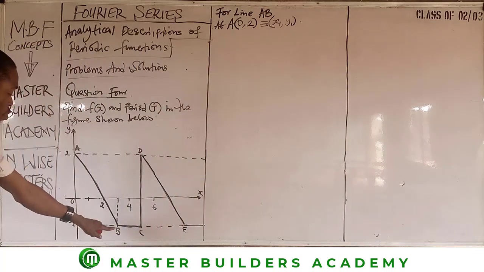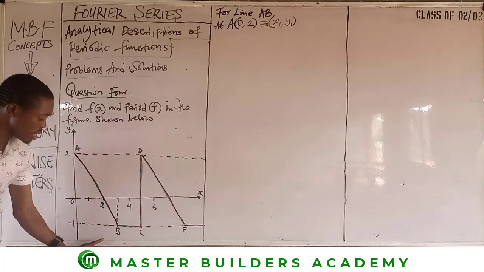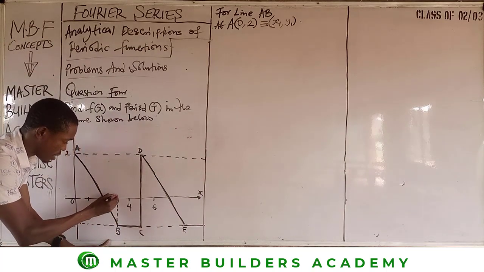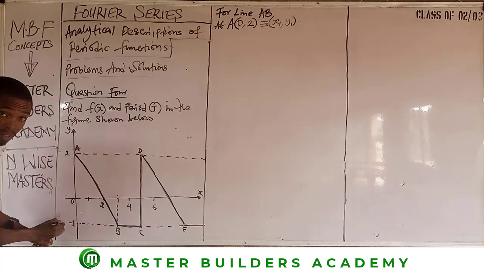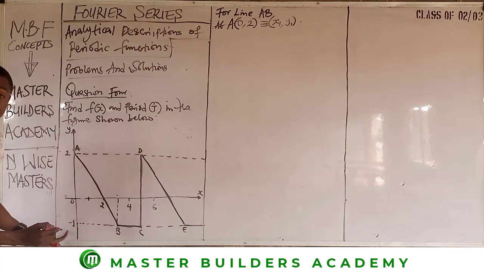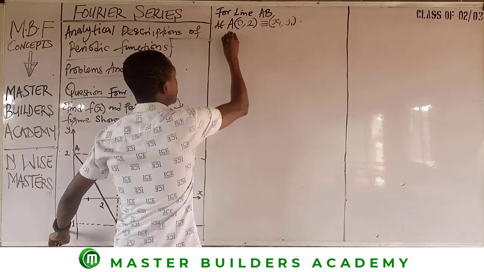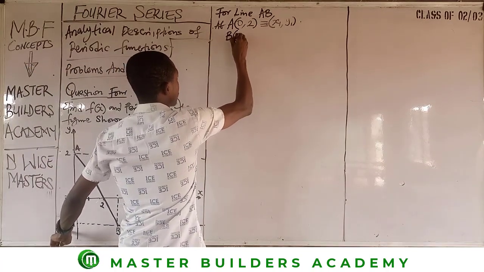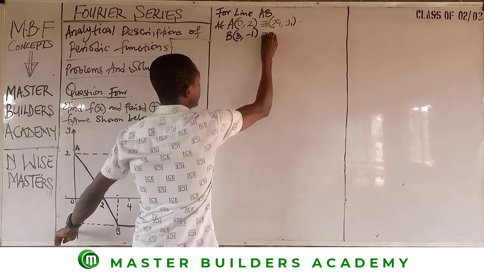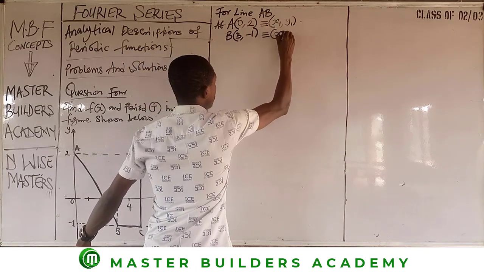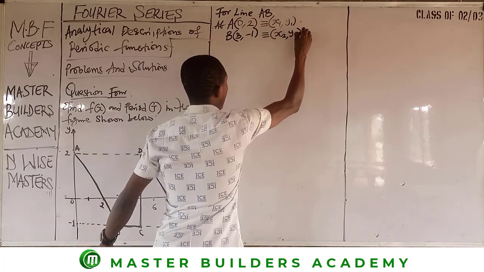Having gotten that, I move to point B. So at point B, if I trace the value of x here, the value of x is 3. But if I trace the value of y to the y direction, I will have -1. So that means at B, x is 3, but y is -1. And this is equivalent to x2, y2.